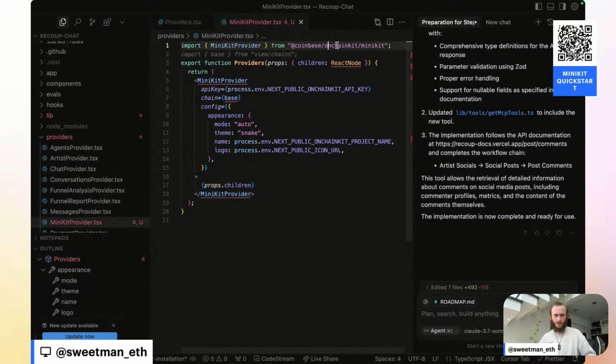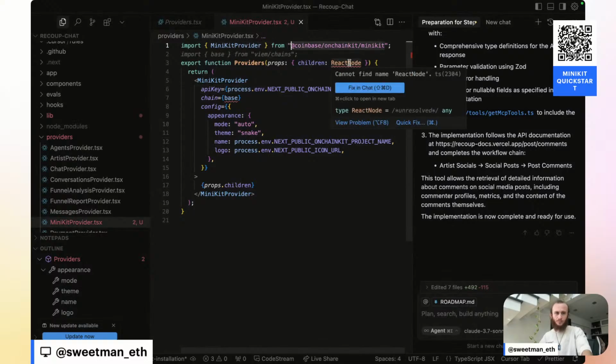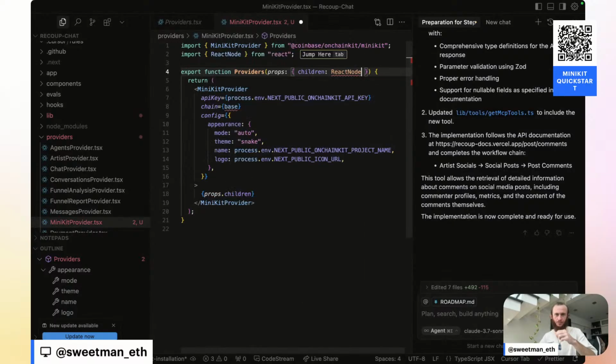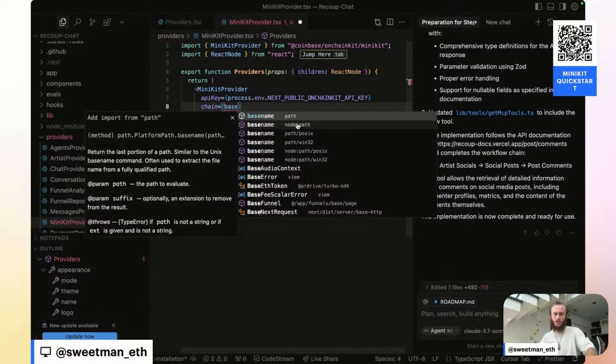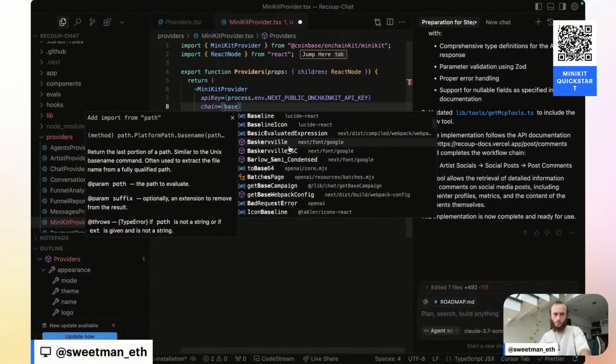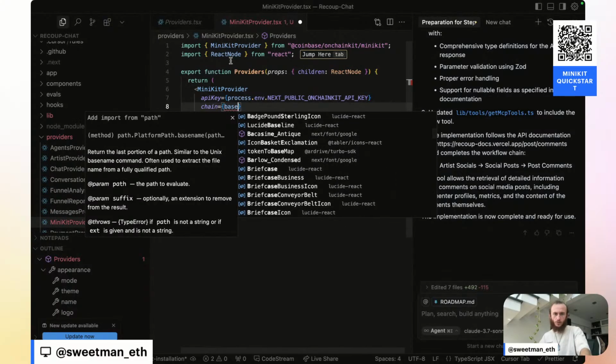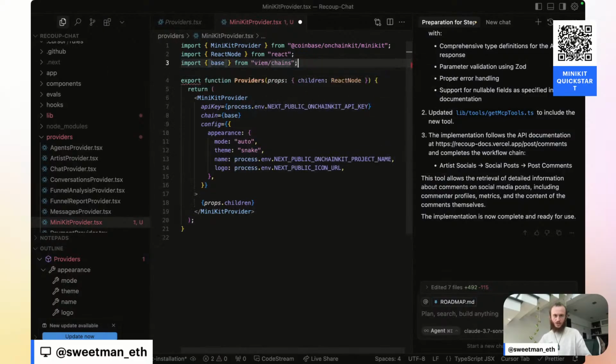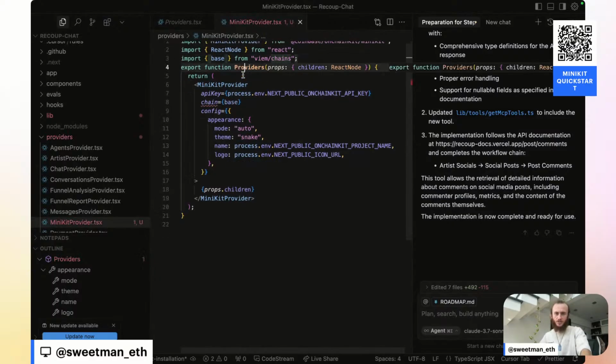Okay, we got rid of that error. If we add this back, we no longer have an error, so it looks like we have fixed the import. We're now getting an error on React node not being defined, so let's import React node, and let's also import Base. It looks like we don't even have viem installed yet. Maybe we have. Import Base from viem/chains. And now that should have fixed all of our errors.